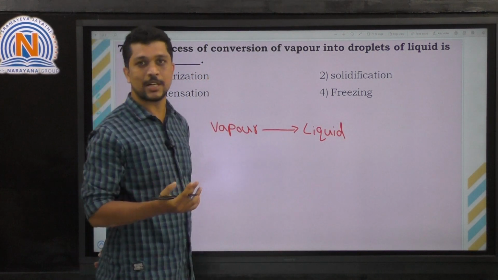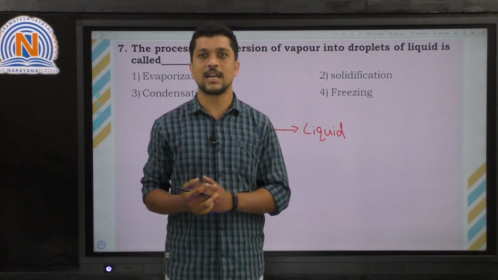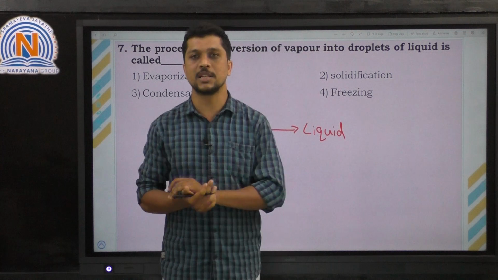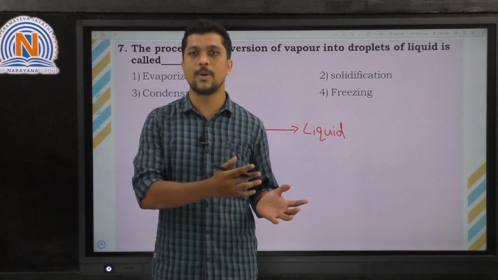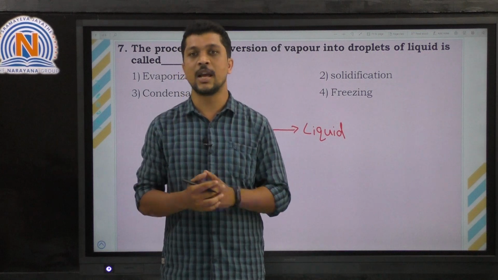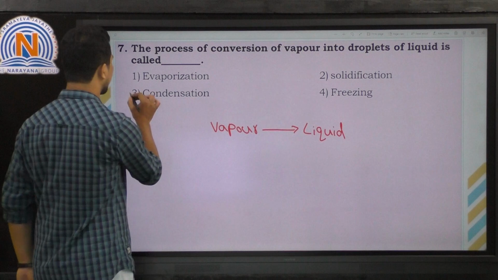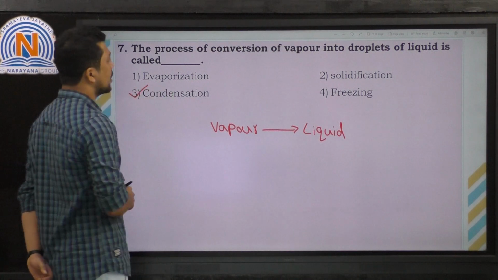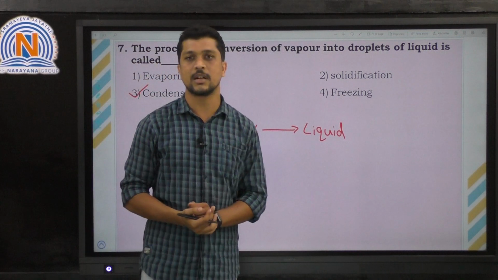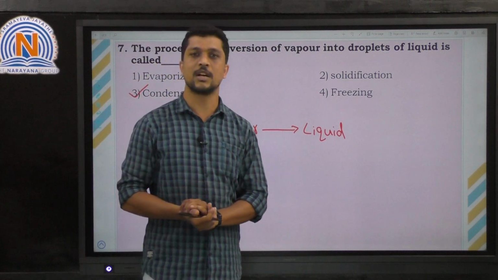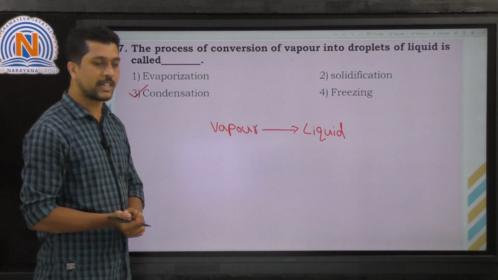So at a certain temperature, vapors are converted into liquid. That process is called condensation. So in the condensation process, vapors are directly converted into liquid at a certain temperature. So the correct option is the third option. So condensation is the process in which the vapors directly convert into droplets of liquid. Right? Let's move on to the next question.